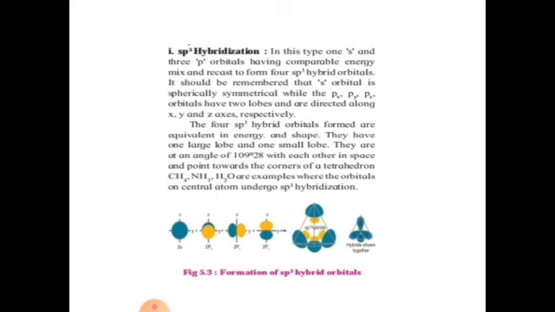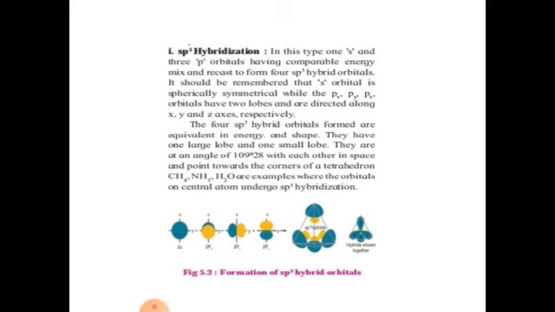In this type, sp3 means what? 1s and 3p orbitals are mixed with each other. In this type, 1s and 3p orbitals have comparable energy. Comparable energy means what? They nearly have the same energy, or if there is any difference, that should be small. They mix and recast to form 4 sp3 hybrid orbitals.